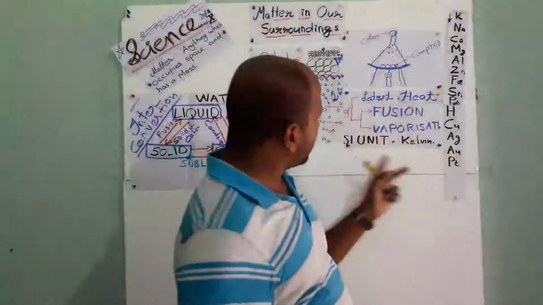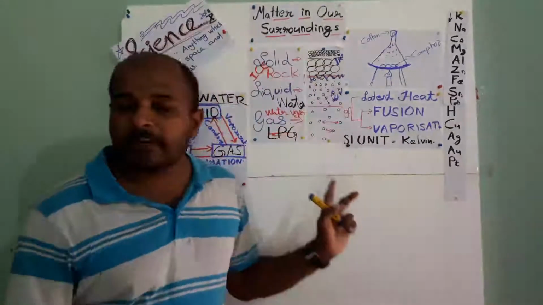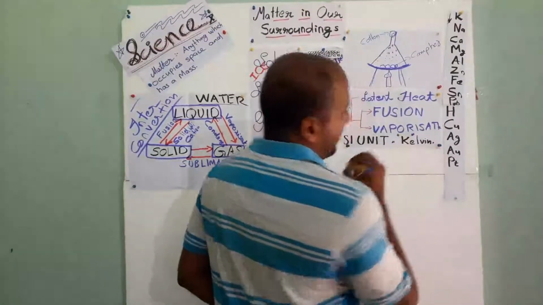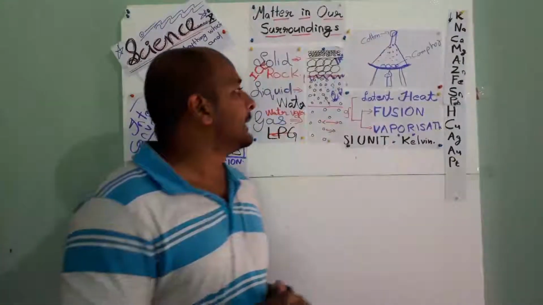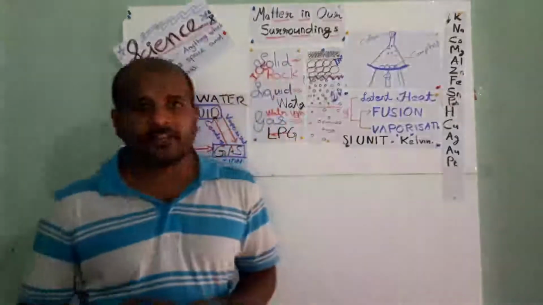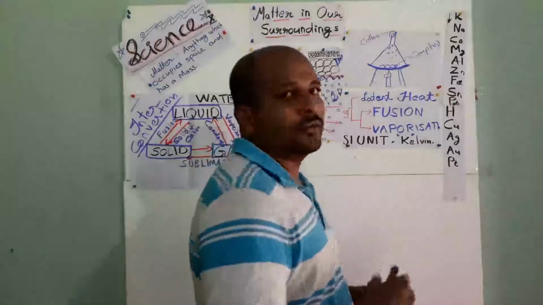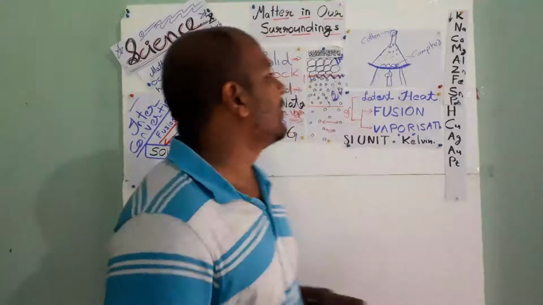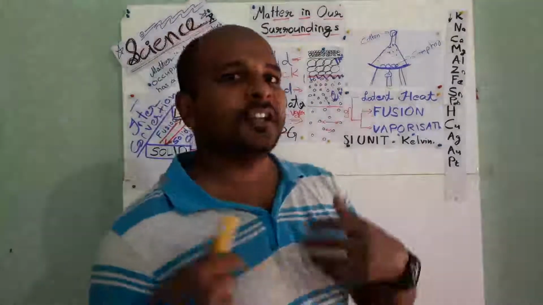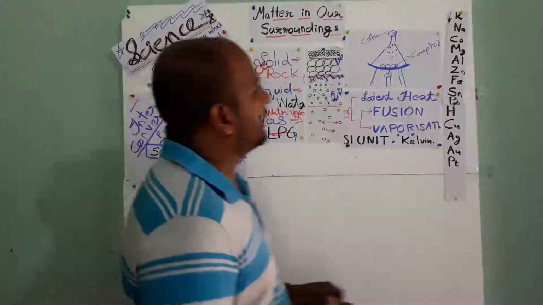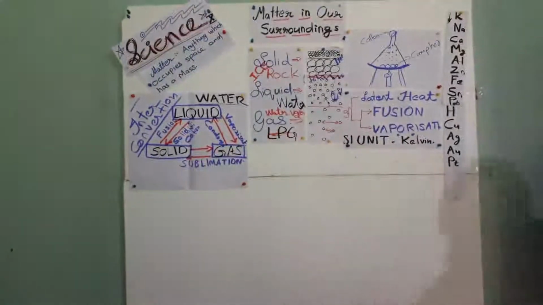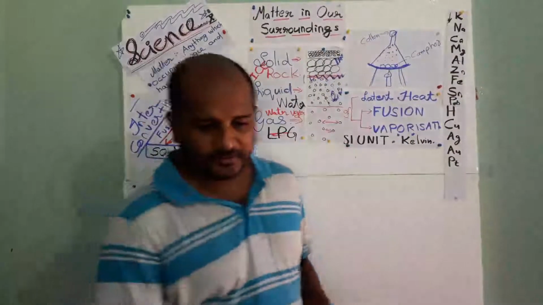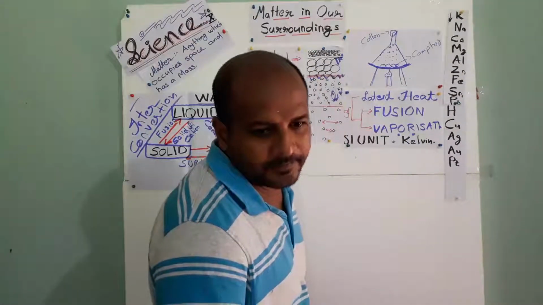One more thing is that the standard unit of temperature is Kelvin, represented by the letter K. And 0 degree Celsius means 273 Kelvin. Okay, I think most of this part is finished. We'll see what is remaining in that chapter.